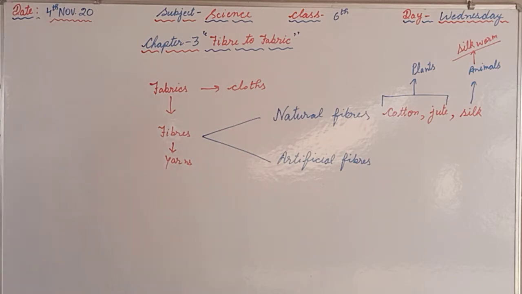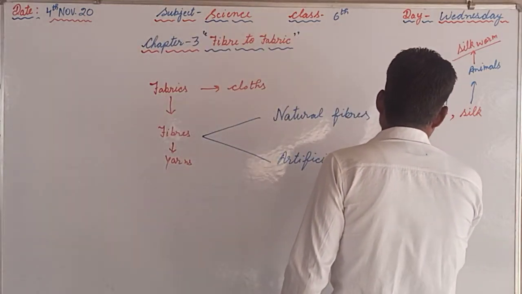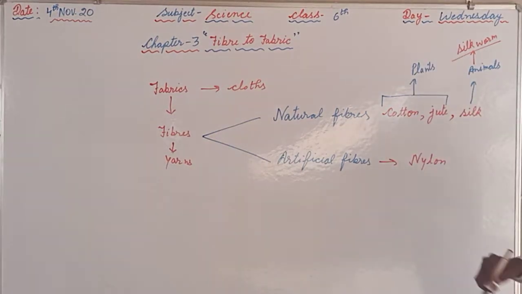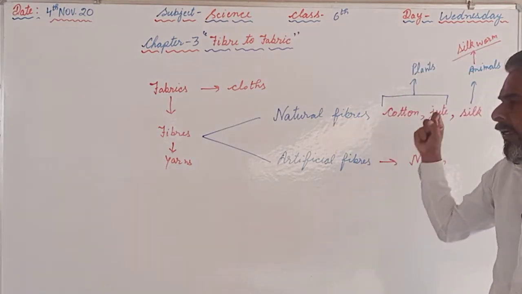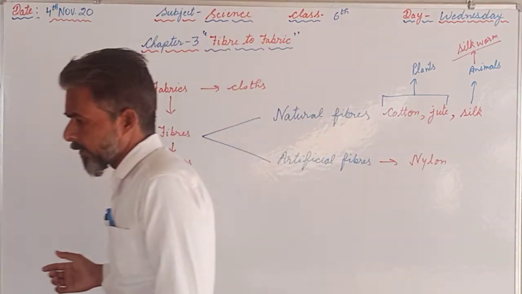At the same time, some artificial fibers are also there, like nylon. Nylon is an artificial fiber which we are not getting from animals and plants. We prepare it artificially using chemicals.